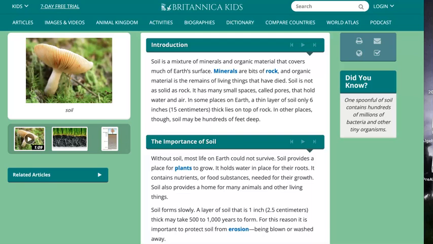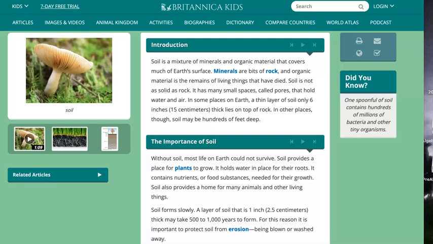Soil. Soil is a mixture of minerals and organic material that covers much of the Earth's surface. Minerals are bits of rock, and organic material is the remains of living things that have died. Soil is not as solid as rock. It has many small spaces, called pores, that hold water and air.